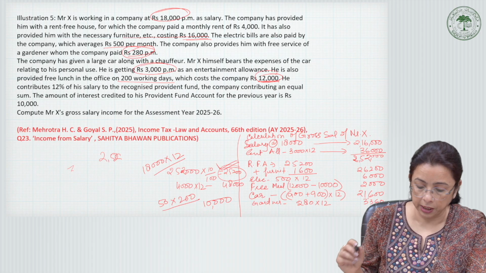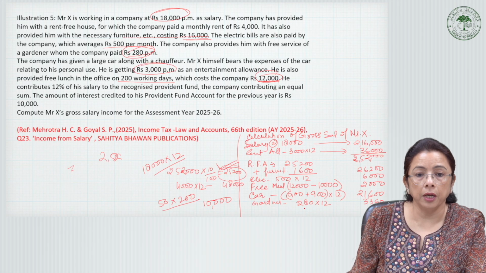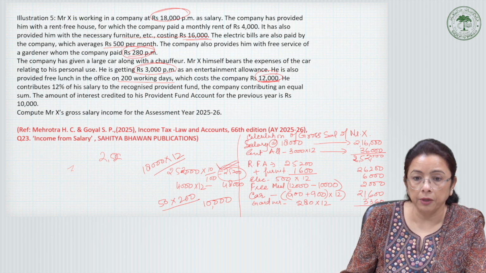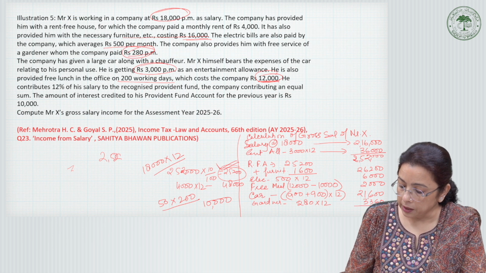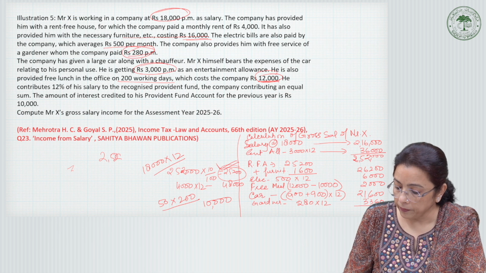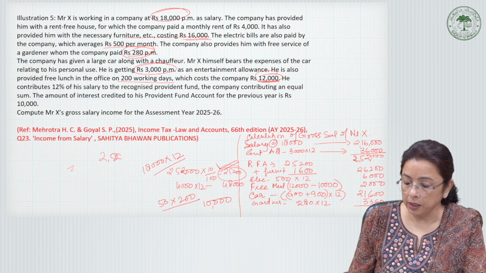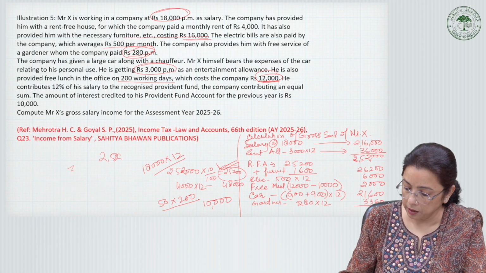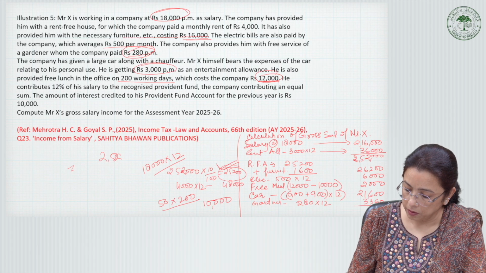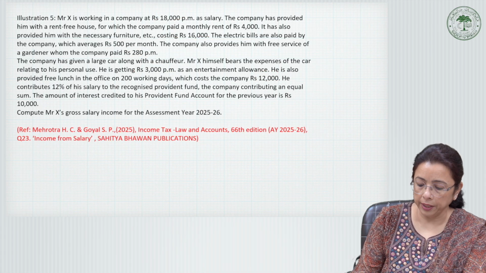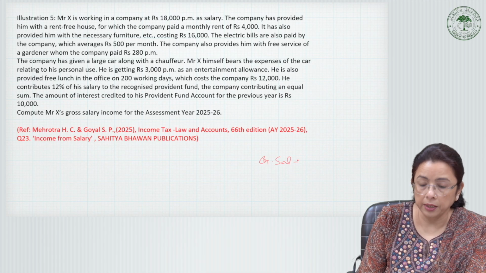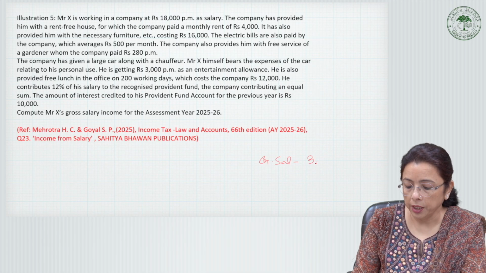RPF we will adjust later on, but for now, if we just add them together, the gross salary in this question comes out to 3,11,600.